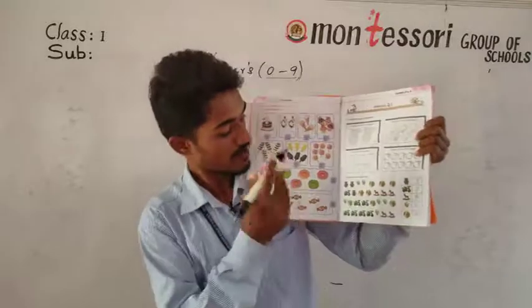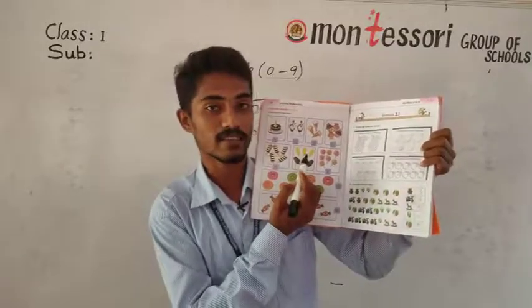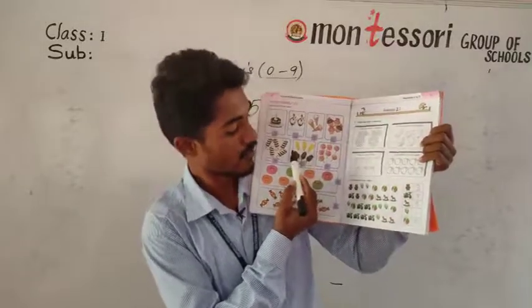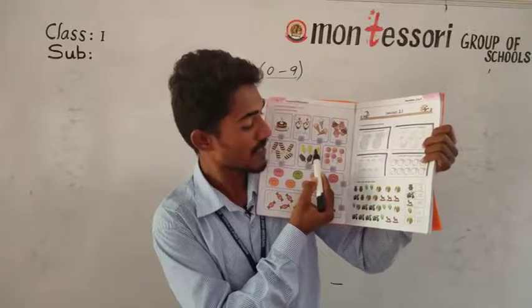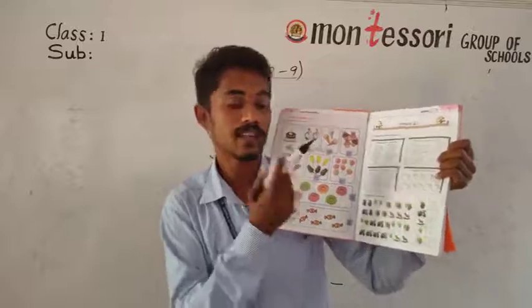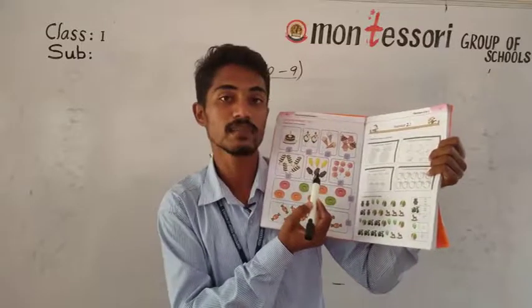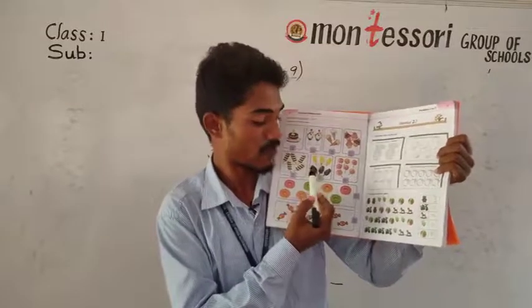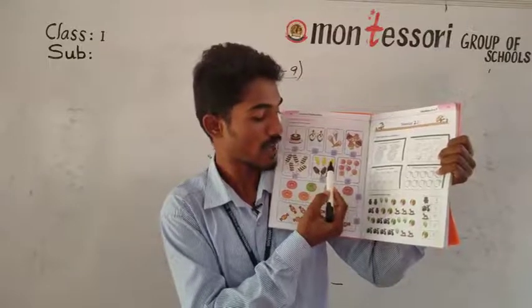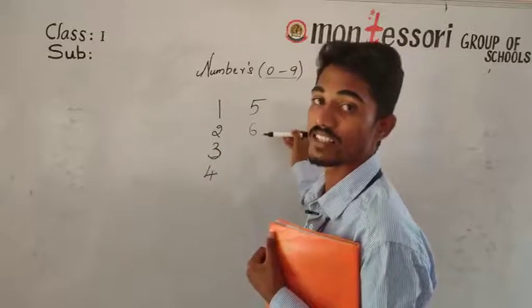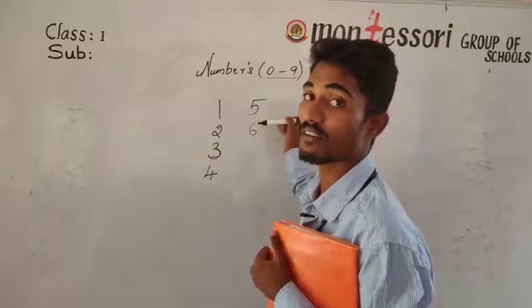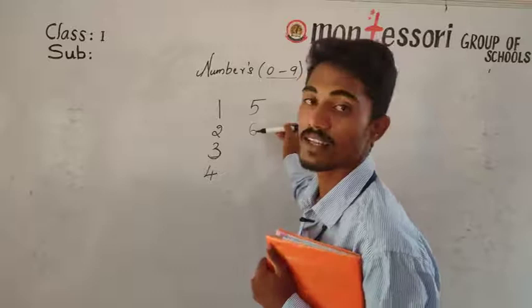So look, same ice creams are there. Yummy ice creams. Look here. 1, 2, 3 black ice creams. 4, 5, 6. How many ice creams are there? 6 ice creams. 1, 2, 3, 4, 5, 6. I told you after 5 which number comes? 6. After 5 we will get the number 6.